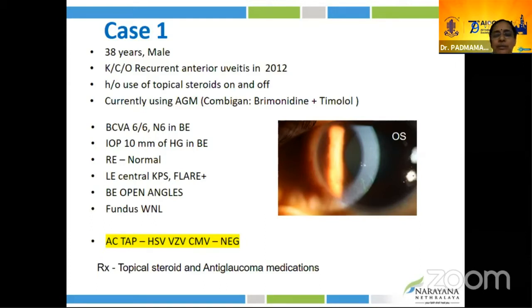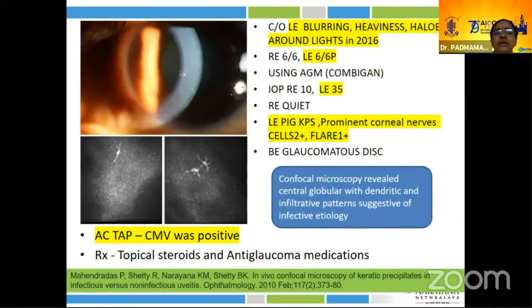So during the acute episode, the patient underwent AC tap, suspecting a viral etiology, which came negative for HSV, VZV, and CMV. The patient was continued with topical steroids and anti-glaucoma medication, and went back to the referring doctor. Again, in 2016, he was referred as not responding to topical steroids and anti-glaucoma medication. In spite of the medications, the intraocular pressure was 35 in the left eye, and the patient started seeing halos around the light. Confocal revealed central globula with dendritic, suggestive of an infective etiology. We repeated the AC tap. This time CMV came positive.